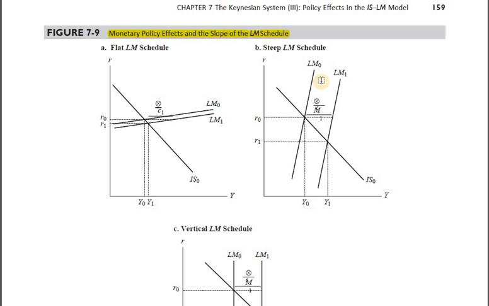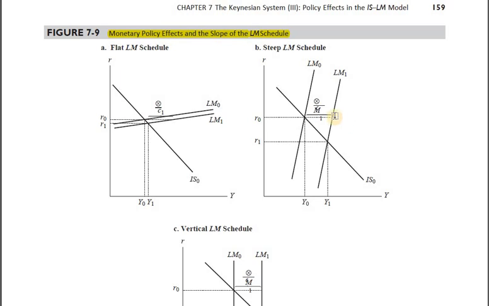So here the LM curve is steeper. What does it mean? It means speculative balance or money demand component is not very responsive to changes in the rate of interest. All right, so here let's say RBI infused money to this extent, from here to here. LM shifts rightwards from here till here. Now what's going to happen?